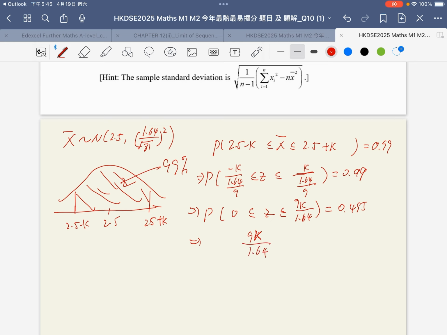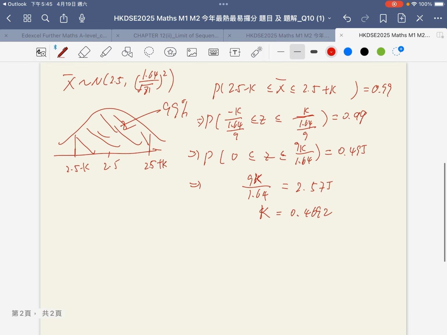The value of 9k over 1.64 should be equal to 2.575. Then in this case, k is 0.4692. Therefore, the 99% confidence interval is 2.5 minus this one.